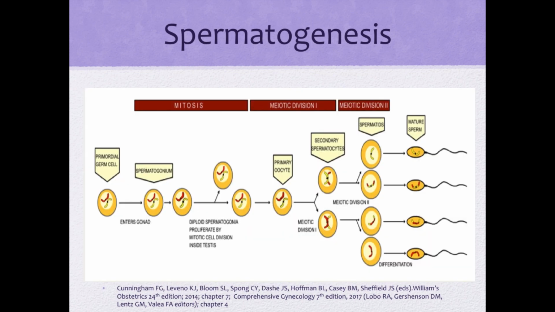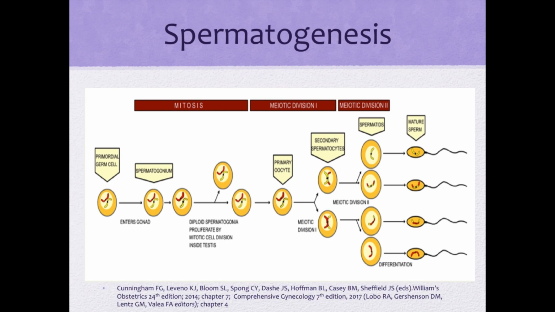So here we see a diagram of spermatogenesis. We have the spermatogonium, which undergoes mitosis to proliferate. So the spermatogonia proliferate by mitotic cell division inside the testis. Since this is mitosis, we have diploid spermatogonia.